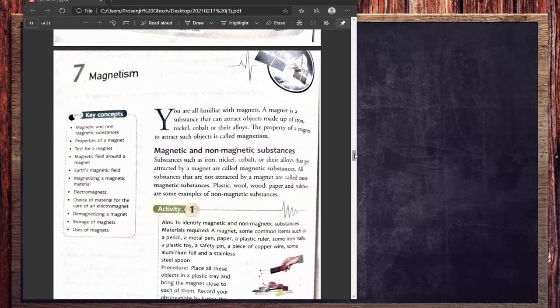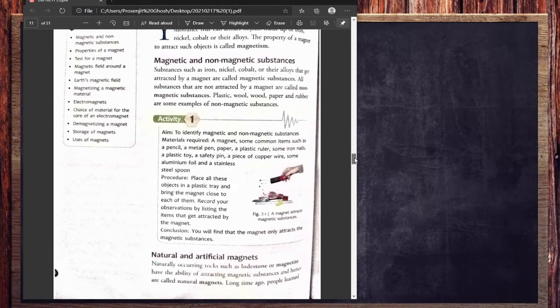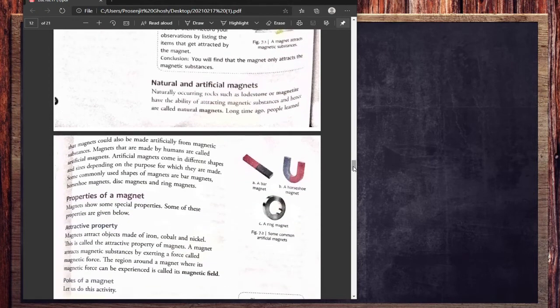So these are two kinds of substances that we find in nature, and also there are artificial and natural magnets. Whenever you are talking about magnets, there are two types, natural and artificial. A natural magnet is found directly in nature. Underneath the soil we can find this kind of natural magnet, especially with coal, in mining areas. But what about the artificial magnet?